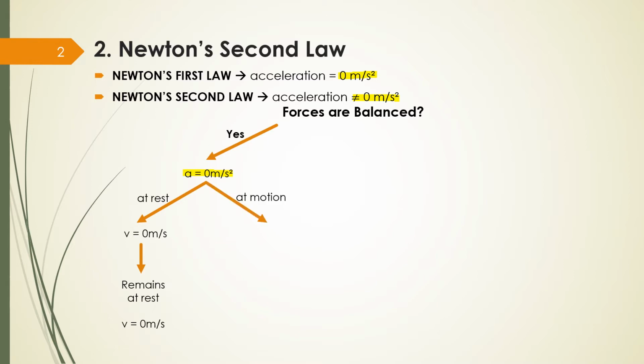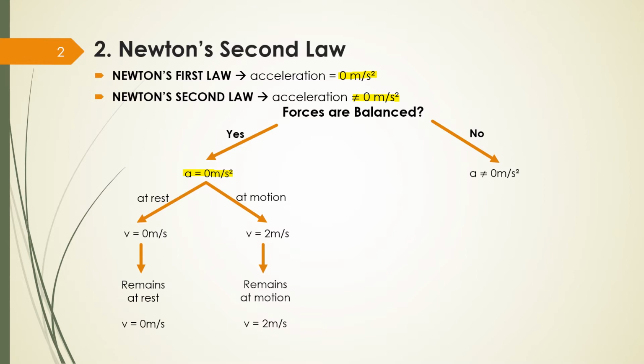But if I'm in motion, it means I have a velocity, which can be any value. Here I put an example of 2, but it can be any velocity. And if I don't have acceleration, what's going to happen? My velocity will continue the same. So it's going to be 2 meters per second. You keep the same velocity.